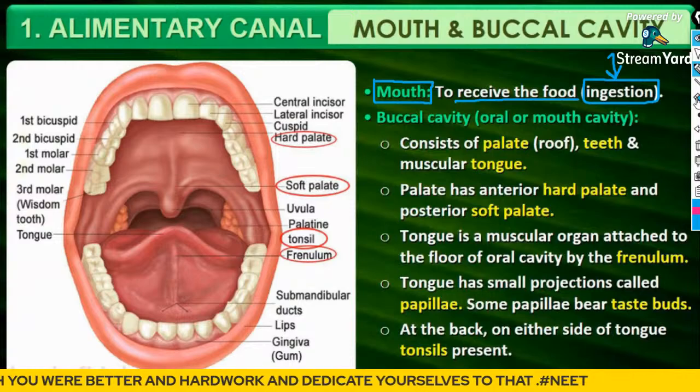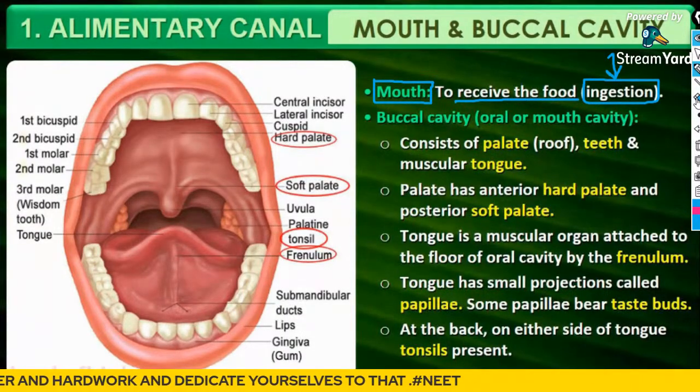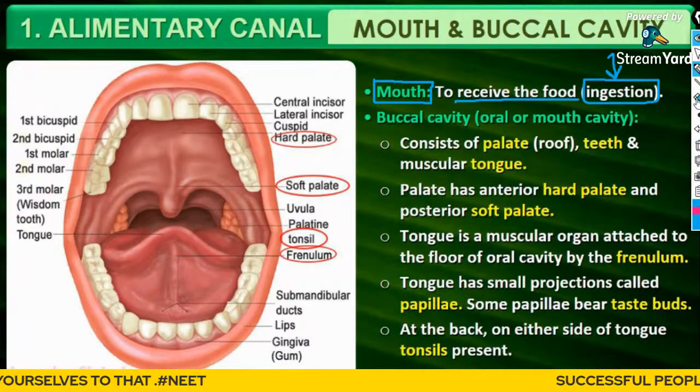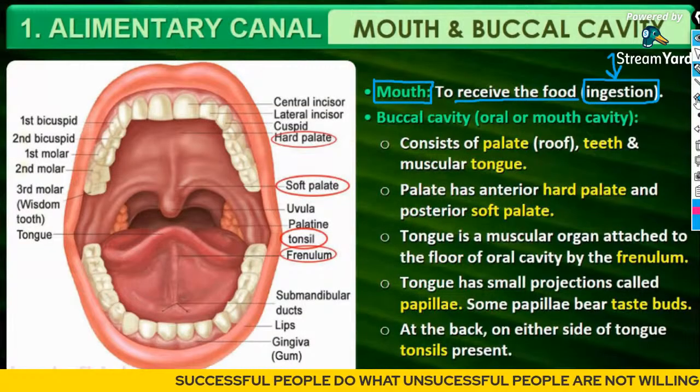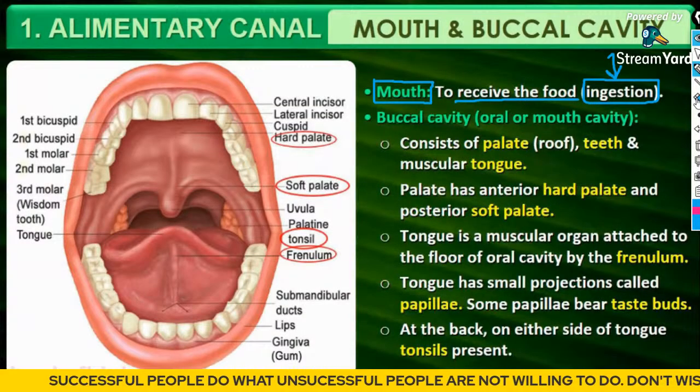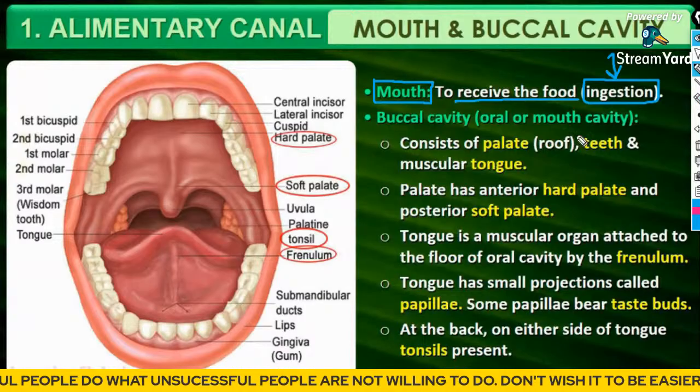Starting with ingestion, what are the different things? Yes, ingestion, digestion, absorption, assimilation, and egestion. Very good. These are the 5 important steps which are involved in the process of digestion.